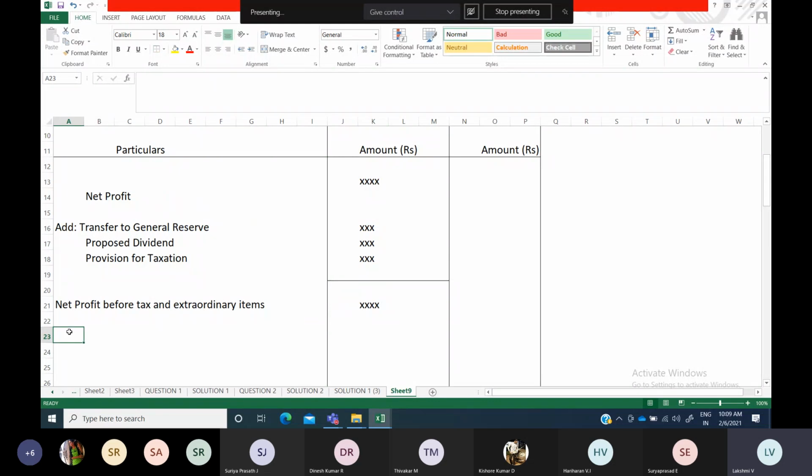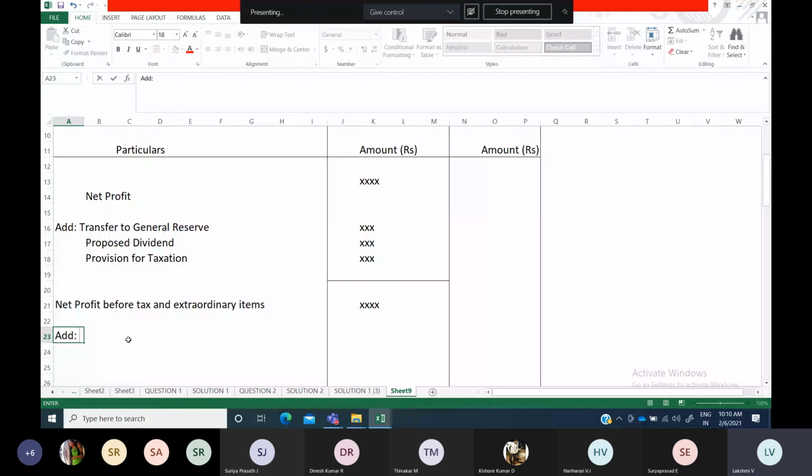Okay, so after this what you have to do, usually in funds from operations calculate பண்ணும்போது we will take certain items as non cash items: depreciation, goodwill written off, like these items you will take.